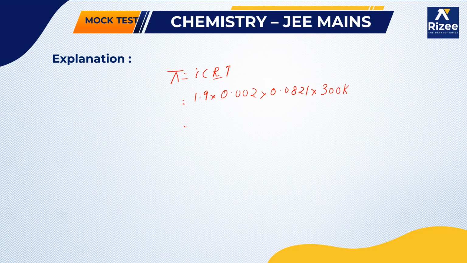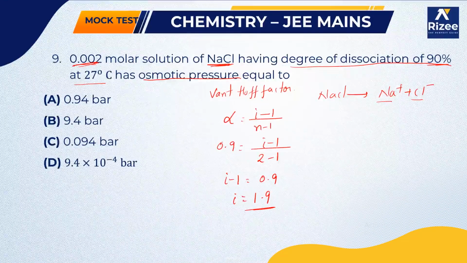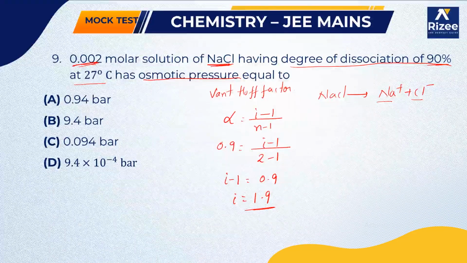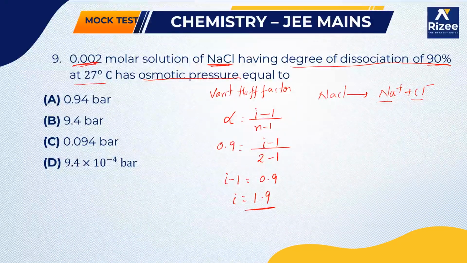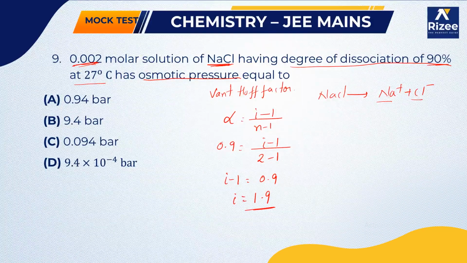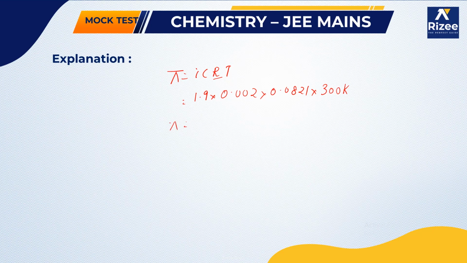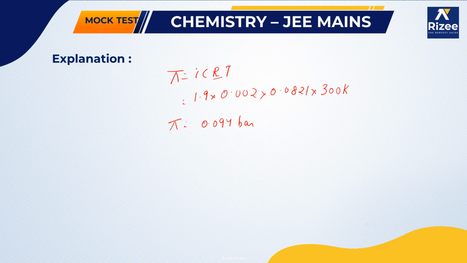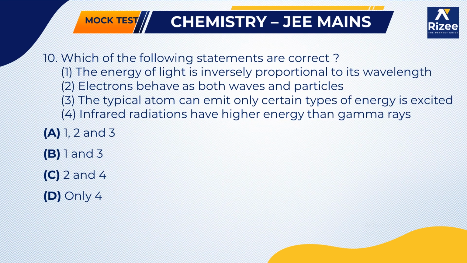So solving this, we get the pi value equal to 0.094 bar. So our answer is the third option. Okay, so moving on to the next question.